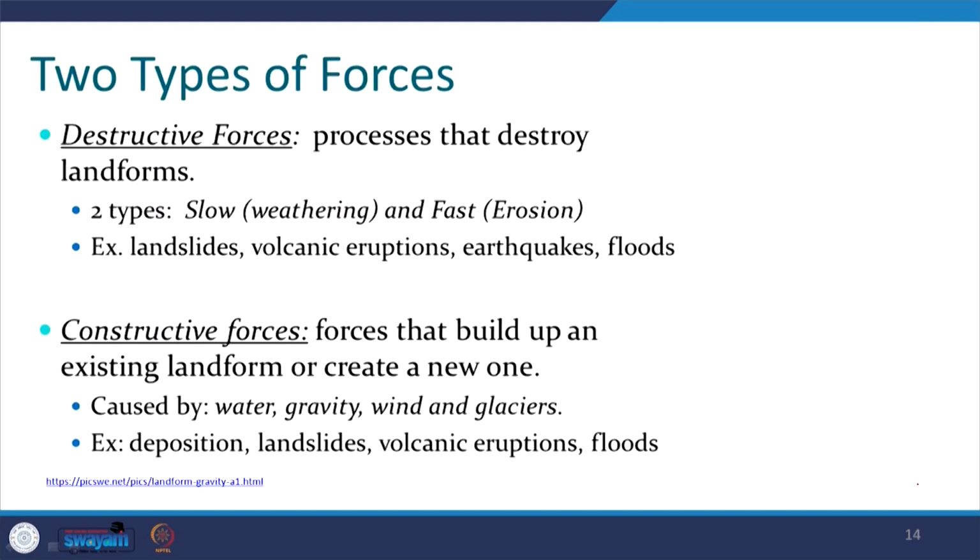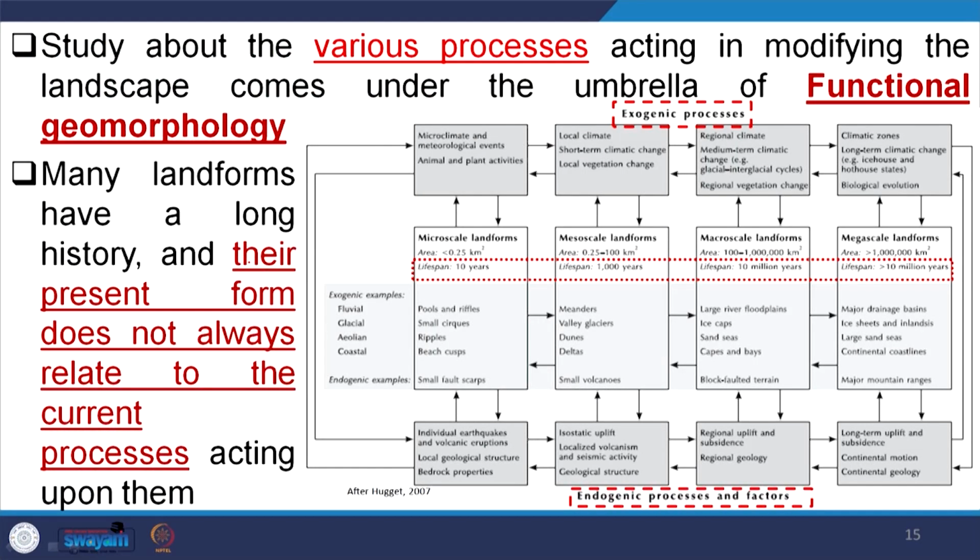Within the processes that we have discussed earlier, there are two types of forces, one destructive force, another constructive force. Now, various processes acting in modifying the landscapes come under the umbrella of functional geomorphology. Functional geomorphology means the product is a function of some process. The product in front of us is the landform. So, those processes, either single-handedly or in combination, will modify the system and finally give us the product. We are looking at the products only.